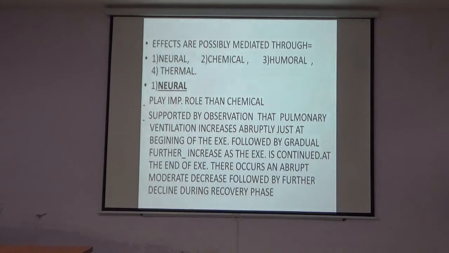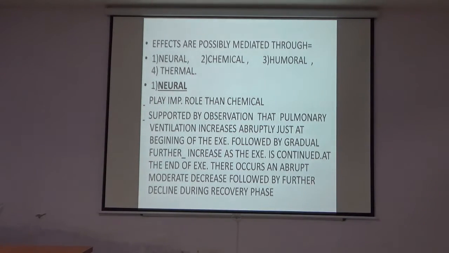The four things are neural, chemical, humoral, and thermal. Of these, the neural mechanism plays a more important role than the chemical mechanism. We may think there is a role of chemical, but after the explanation, we will think that there is a role of neural mechanism more than the chemical mechanism.